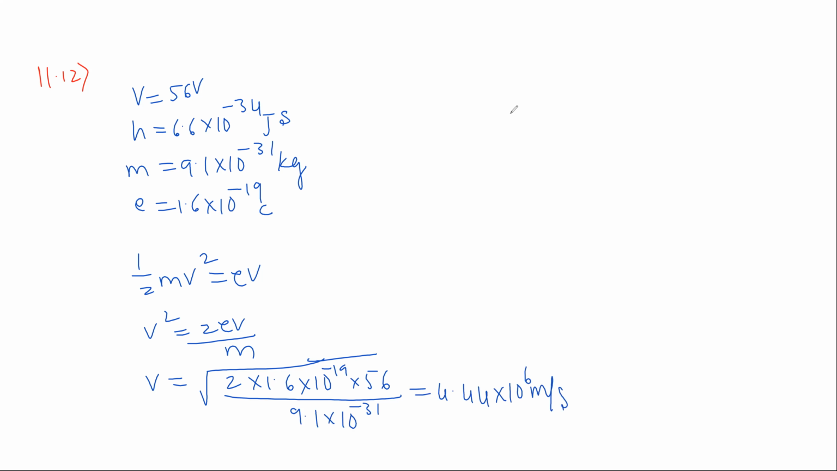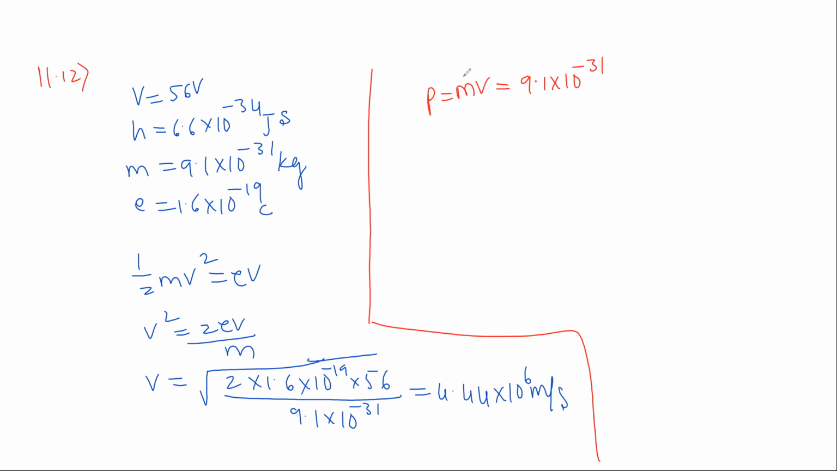So next, what do we have to calculate? We have to calculate momentum of each accelerated electron, which is given by P is equal to m into V. So m value is 9.1 into 10 to the power of minus 31 into V value is 4.44 into 10 to the power of 6.